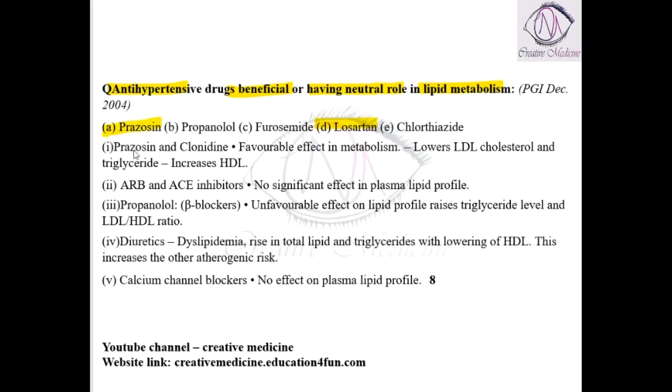Prazosin and clonidine will lower the LDL cholesterol and increase the HDL cholesterol. ARBs and ACE inhibitors have no significant effect, whereas propranolol will raise the triglycerides and the LDL to HDL cholesterol ratio. Diuretics cause dyslipidemia. Calcium channel blockers have no effect at all. So, this is the important thing.